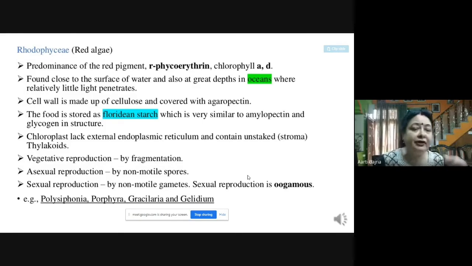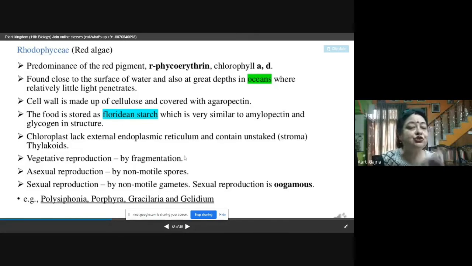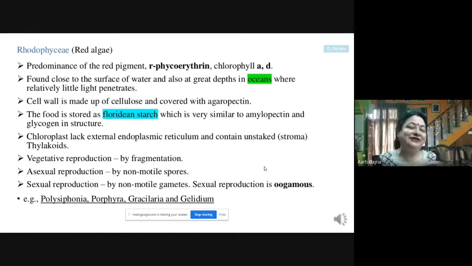Here, in case of red algae, the stored food is Floridean starch, which is very similar to amylopectin and glycogen in structure. So the higher plants have glycogen and amylopectin as stored food. So this food which is stored in red algae is very similar to amylopectin and glycogen.